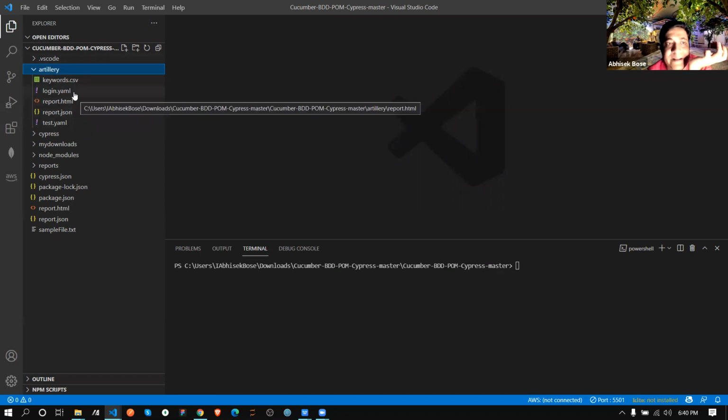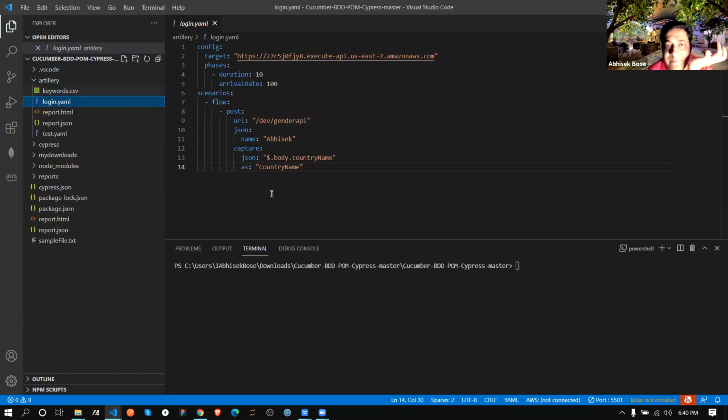Now if I open this login.yml file, you can see I already created config, target, this is the path, phase, duration 10, meaning 10 seconds.